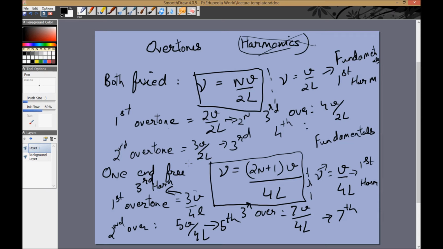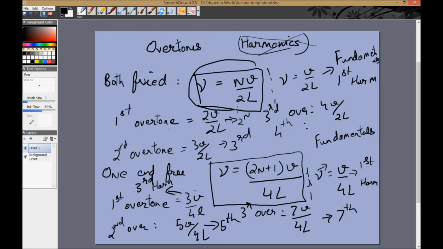First of all, how this will come up in questions. They'll say that you have a string of length 25 meters. The wave velocity is 12 meters per second. You have both ends fixed and the string is vibrating in its third overtone, or the string is vibrating in its fifth harmonic, or the string is vibrating in its fundamental mode. So you need to know what all these are. So I'll repeat again.